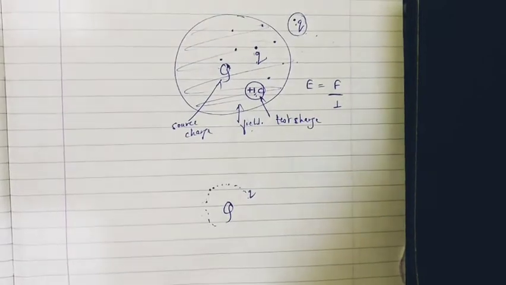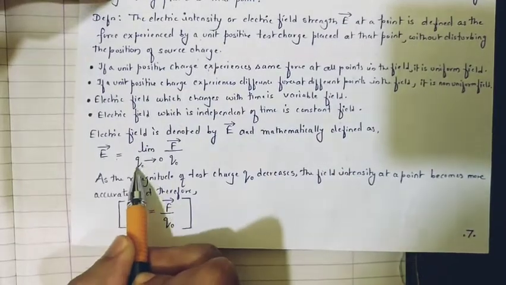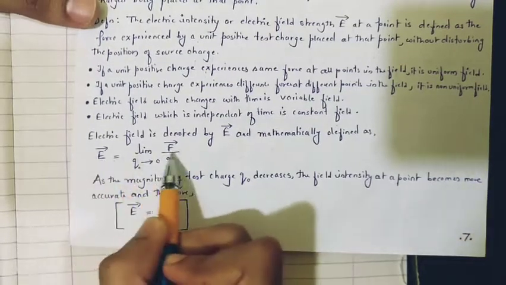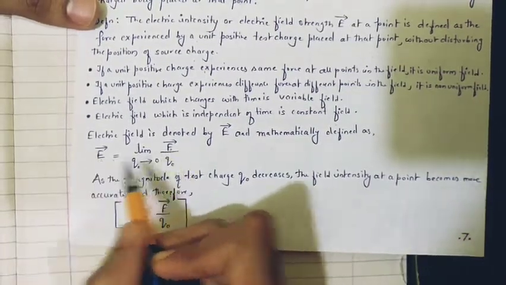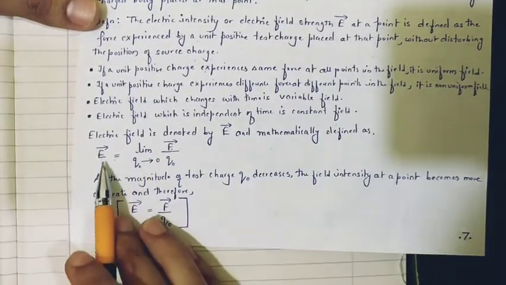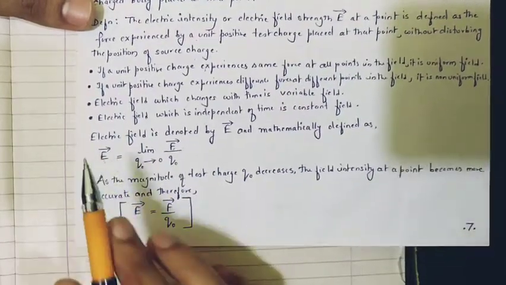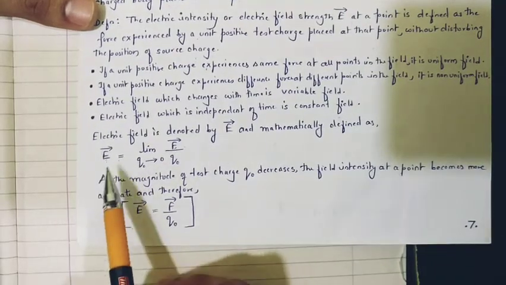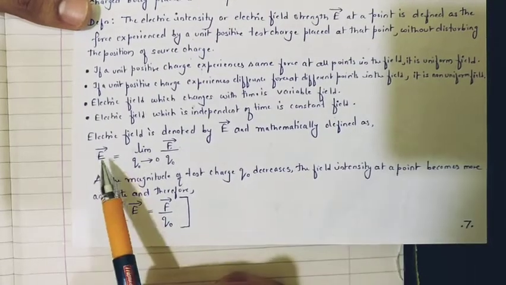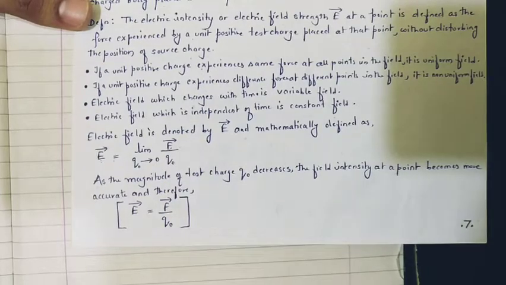So what will be the formula for the electric field? The electric field formula is given by E is equal to limit as q tends to 0, F upon q. What does this mean? Both sides we have vectors, that is E and F. This means that the direction of E and F will be the same. So this also tells us that electric field is a vector quantity. It is not a scalar quantity. Electric field is a vector quantity which has magnitude as well as direction, and the direction of this electric field will be the same as that of the force, the direction in which the force is applied.